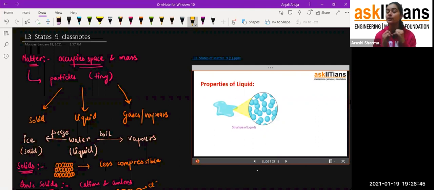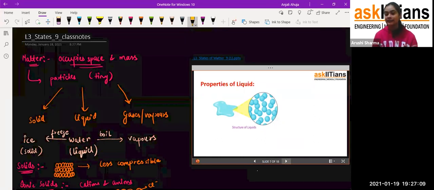In the solid, the particles are very tightly packed; they are such best friends with each other that they don't want to leave, that they don't want to make space between them. But when we talk about the liquid, one particle is there, another particle will be there, and that's how they will have some space between them. They are not that closely packed as compared to the solid.